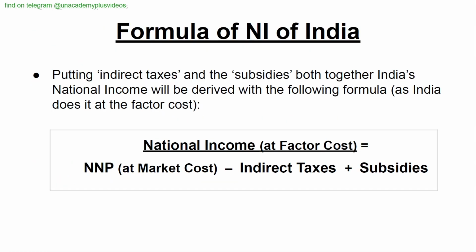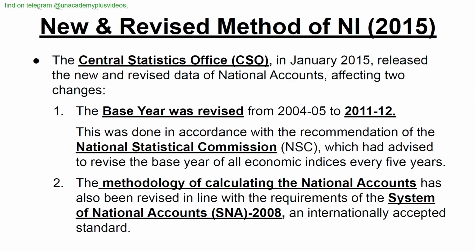Formula of national income of India. Putting indirect taxes and the subsidies both together, India's national income will be derived with the following formula. As India does it at the factor cost, national income at factor cost is equal to net national product at market cost minus indirect taxes plus subsidies.